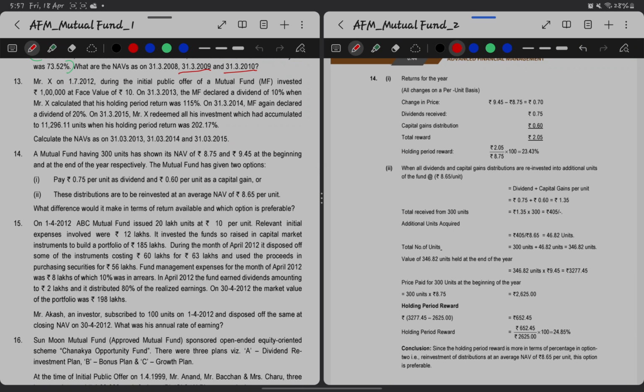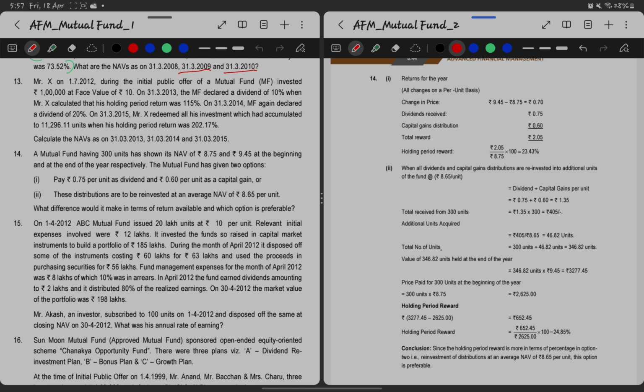Practical question 14. A mutual fund having 300 units has shown its NAV of 8.75 and 9.45 at the beginning and at the end of the year respectively. The mutual fund has given two options. The first option is to pay 0.75 per unit as dividend and 0.6 per unit as capital gain, or these distributions are to be reinvested at an average NAV of 8.65 per unit. What difference would it make in terms of return available and which option is preferable?